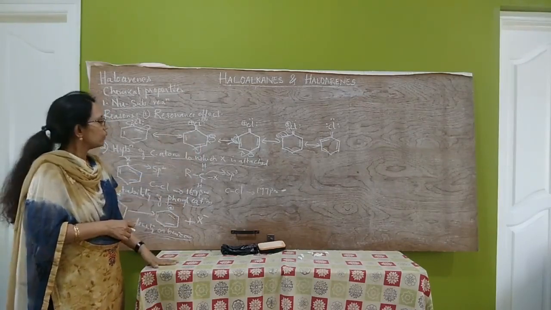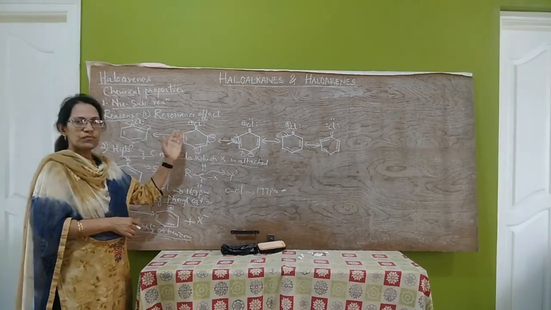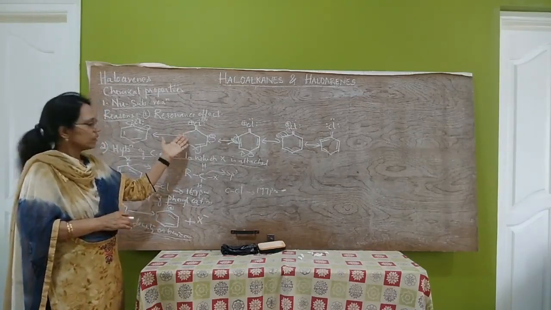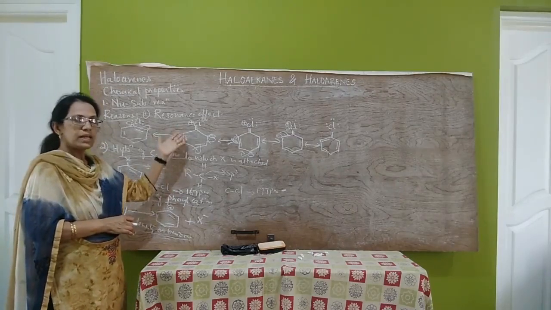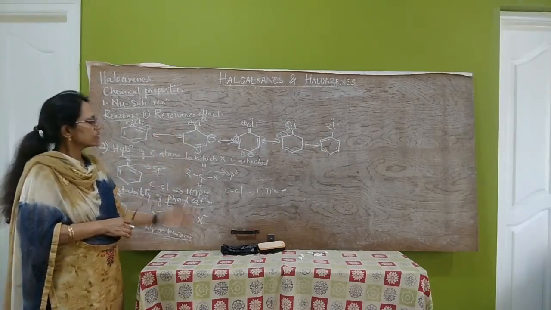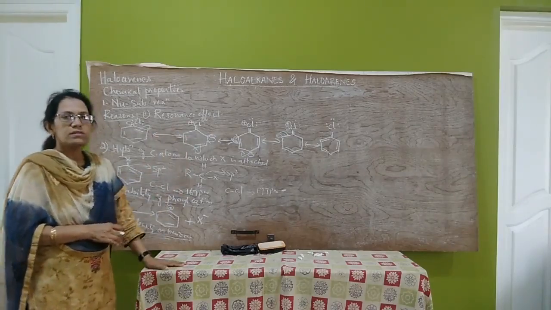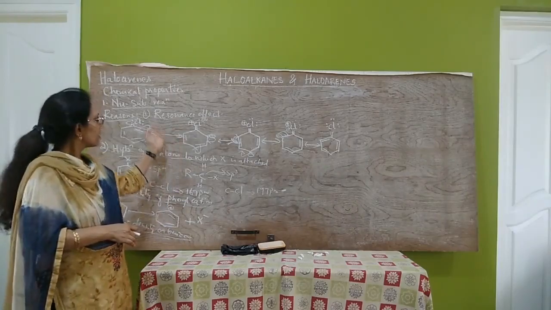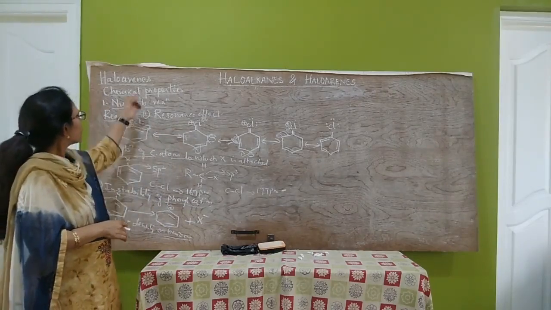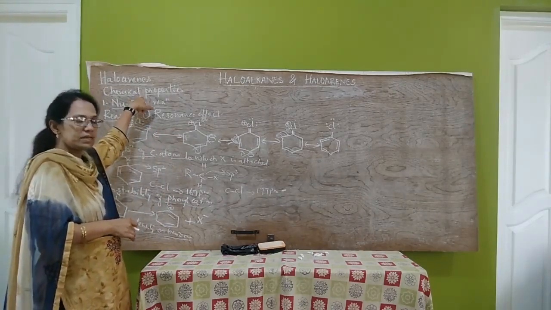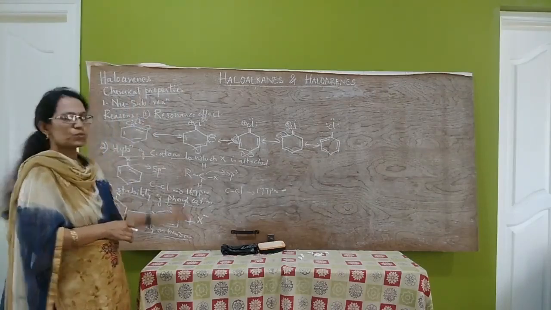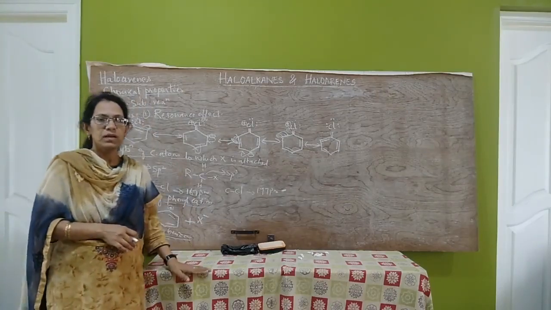Hence the nucleophilic substitution reaction has very low reactivity. Haloarenes are less reactive towards nucleophilic substitution reactions. So these are the reasons for the less reactivity of haloarenes.